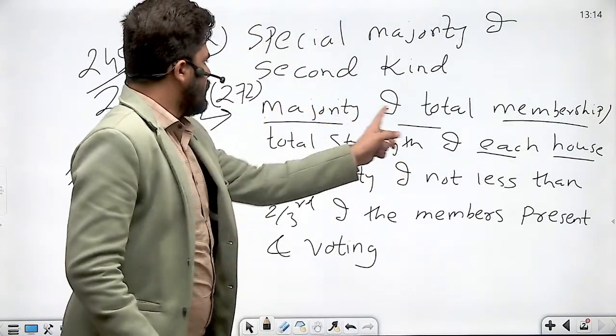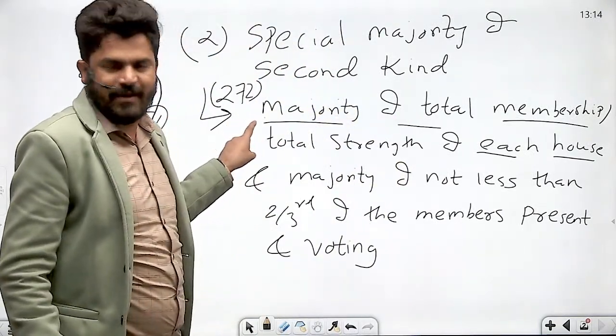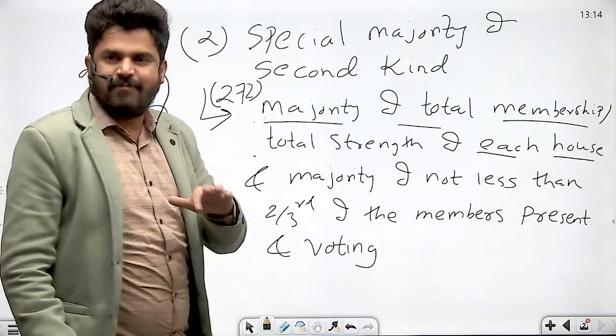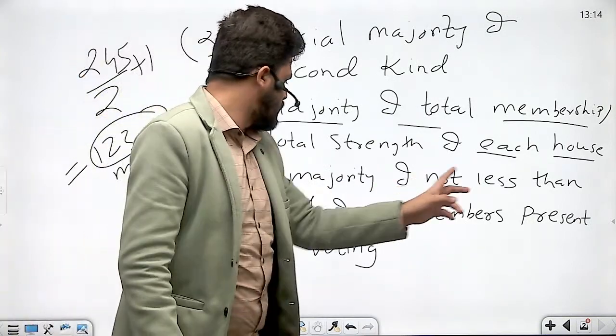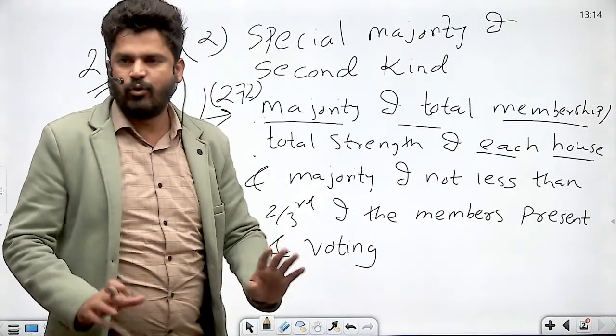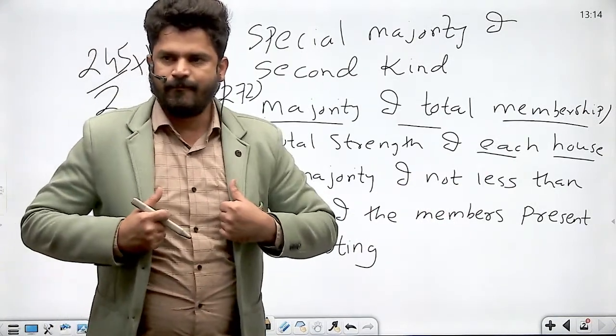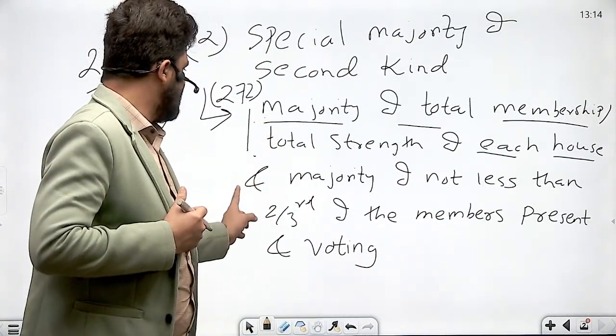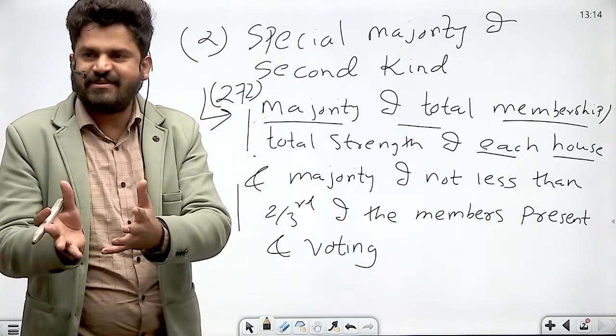So this is the first requirement. And the second requirement is special majority of first kind, that is majority of not less than 2/3 of the members present and voting. First is absolute majority, second is special majority of first kind, which we have just seen.